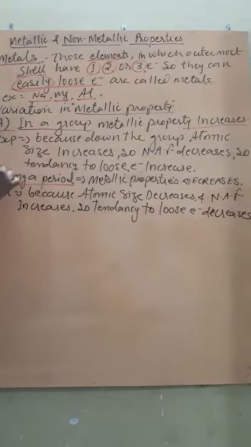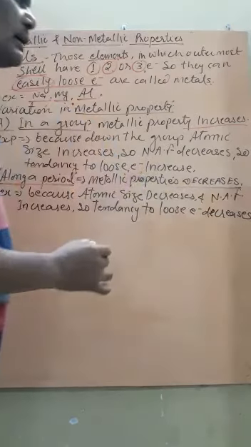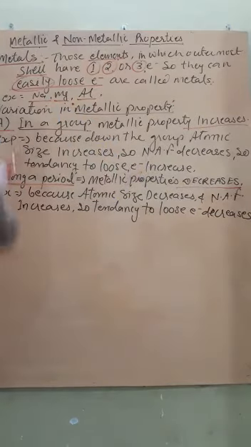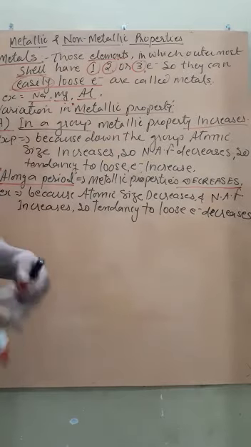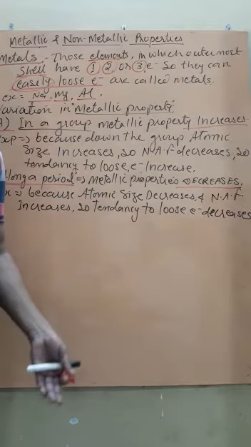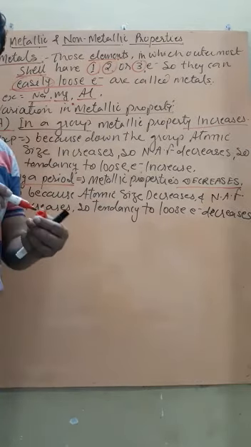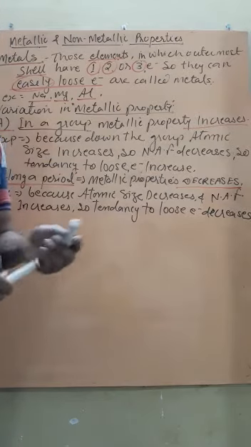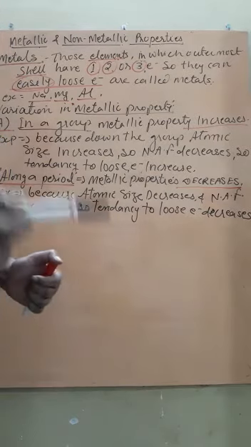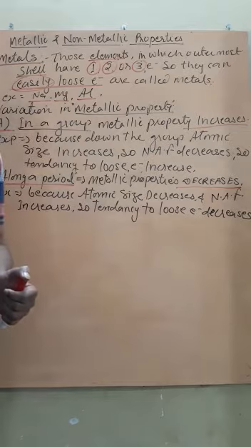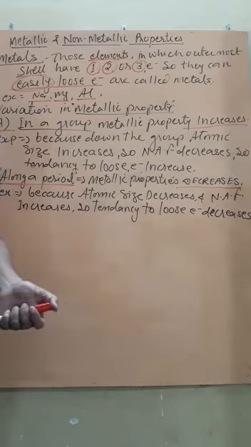Now along a period, metallic property decreases. Along the period, on moving from left to right, the number of shells does not increase, but the number of protons increases, and the number of electrons also increases. So the nuclear attraction force increases. If the nuclear force of attraction increases, then the tendency to lose electrons decreases, and if the element does not tend to lose electrons, the metallic property will decrease. Are you getting?